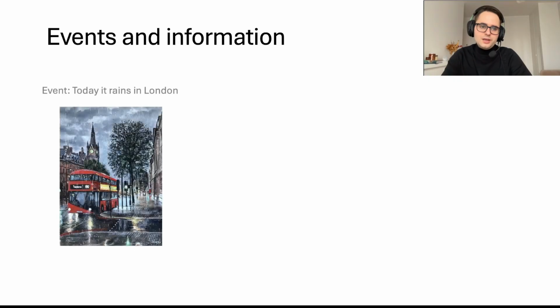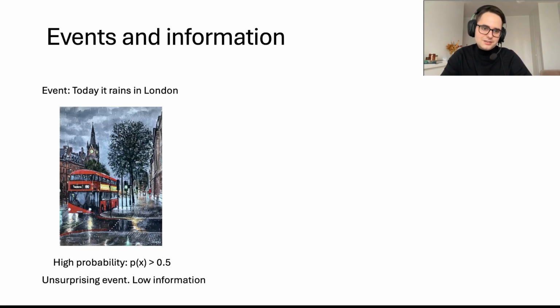Let us begin with a very common event. Let's say that the event we analyze is: today it rains in London. I moved recently to London, and for those of you who live there, you might know that most of the time it's quite cloudy and the chance of raining is quite high. I did not check the statistics, but for this example, let us imagine that the probability is above 0.5. It's a highly probable event, so this event is not surprising, which means that it doesn't offer us a lot of information.